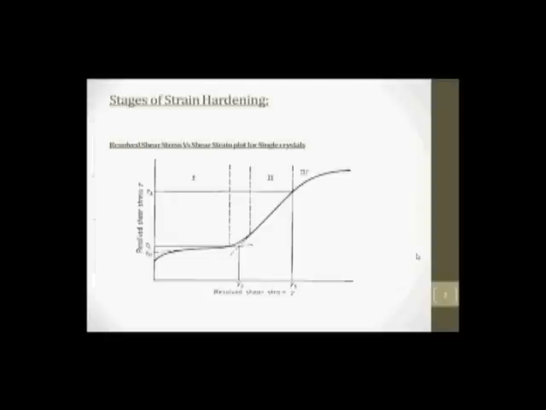The given figure indicates the plot of resolved shear stress versus the resolved shear strain. As you can see in the figure given below, there are basically three stages. Stage 1 is the part in which the stress is increasing as you are increasing the strain.